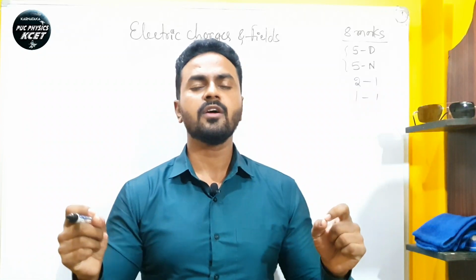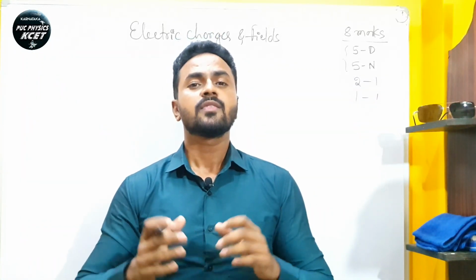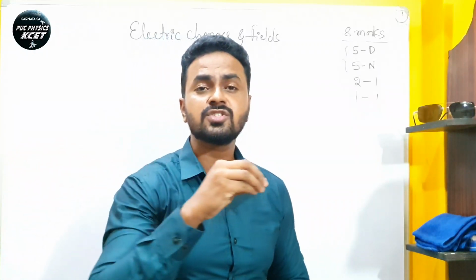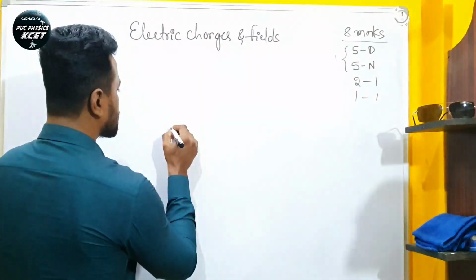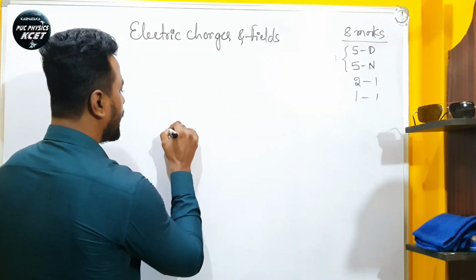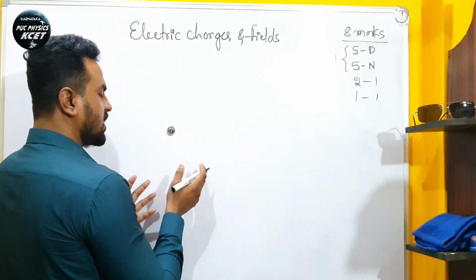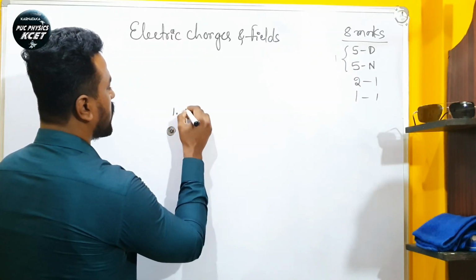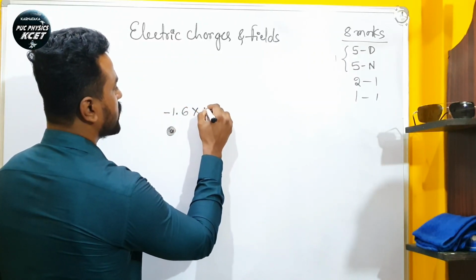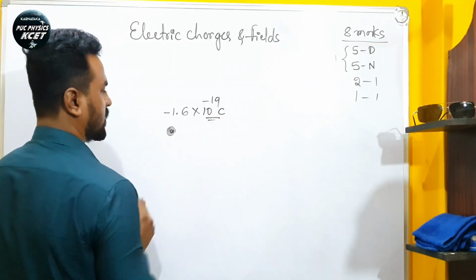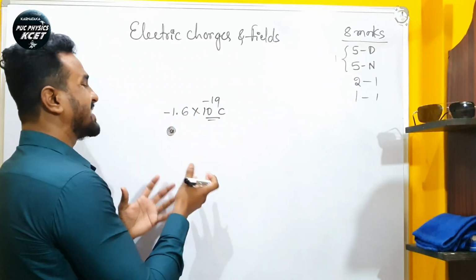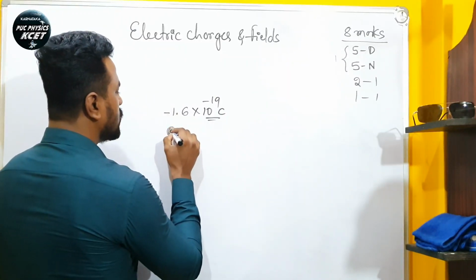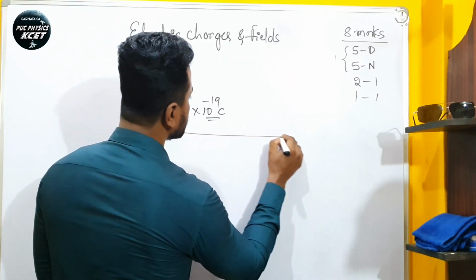And the next property of electric charge is that the magnitude of the electric charge does not change even when the charge moves. Let us consider an electron. The electron's charge is minus 1.6 into 10 to the power of minus 19 coulomb. It is the magnitude of this charge, the nature of the value of this charge. So what happens when this charge moves?